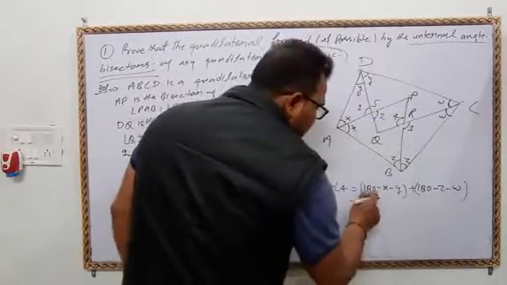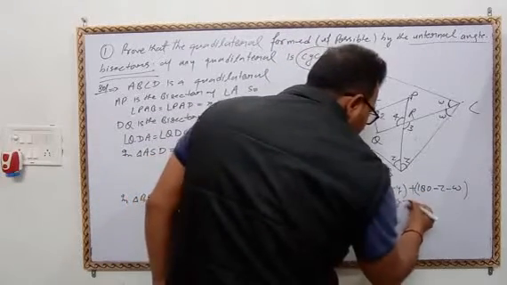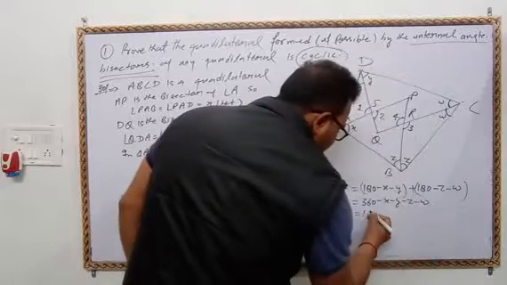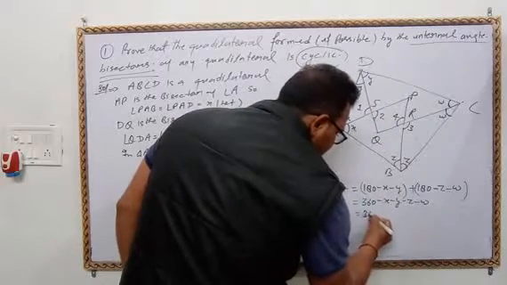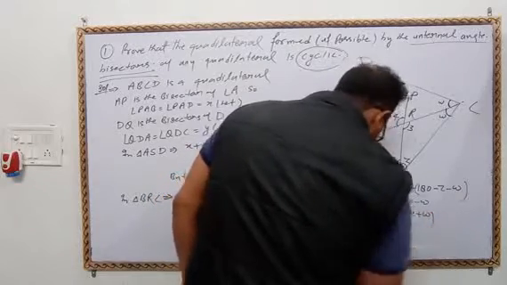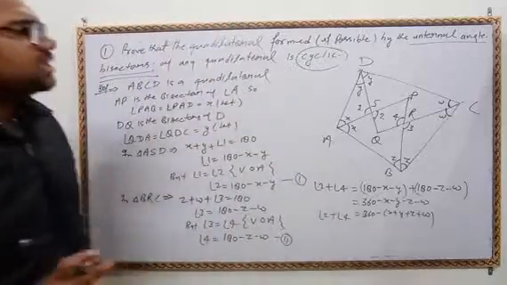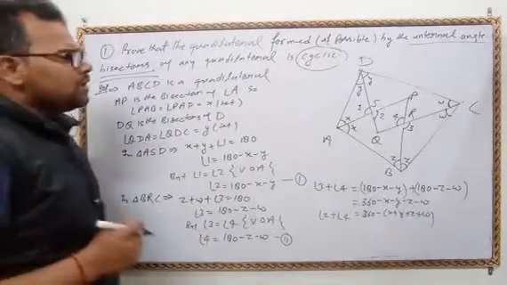So that will be 360 minus x minus y minus z minus w. Take minus common. So x plus y plus z plus w. Angle 2 plus angle 4. I hope you understand. Okay.